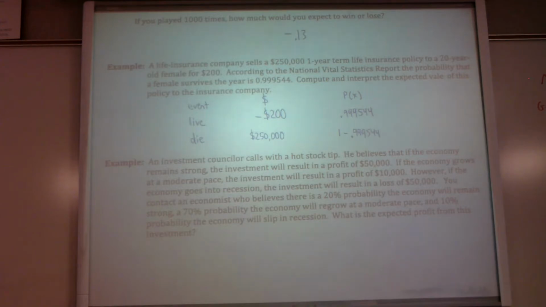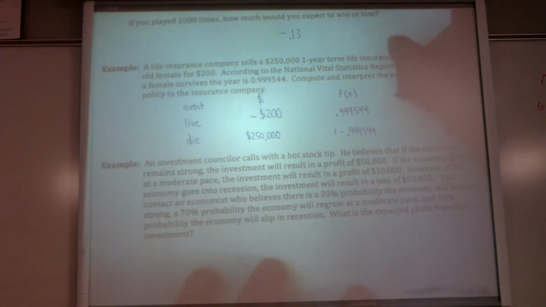And what do we expect to have happen if they have hundreds and thousands of people insured through them? Well, we would expect the vast majority of them to live, which means the insurance company is getting their money. But if there's just one or two that die, then that takes a whole lot of those $200 to make up for it. So let's see what the expected value is here.